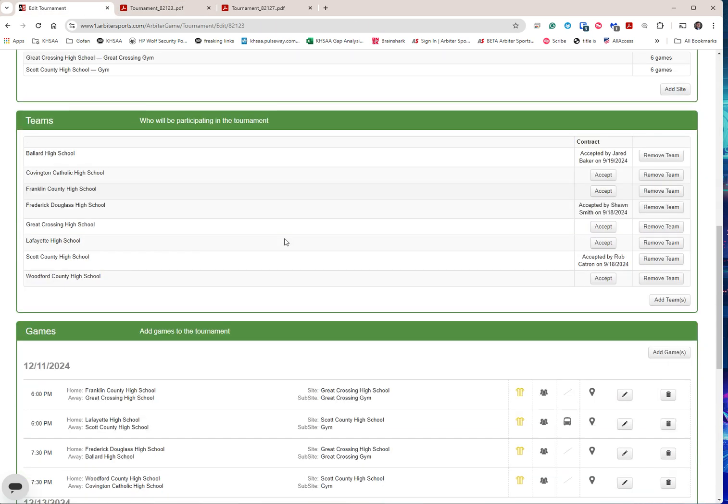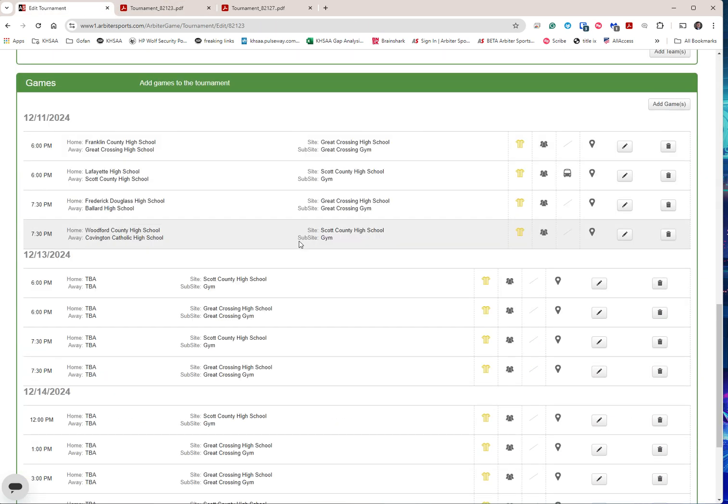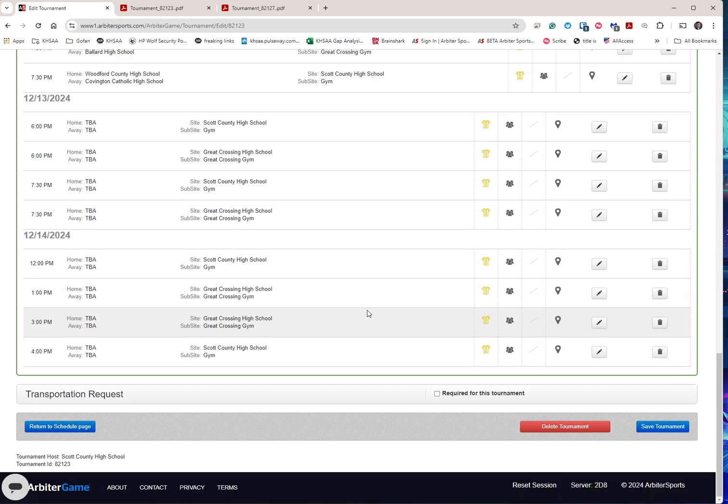And then basically it's the same thing. On game day on the 11th, the score boxes will pop up here. Any one of these teams can enter the scores, but again, I would contact the assigners and these teams involved and say, ADs, coaches, don't touch anything but enter scores. And I think again, I just want to get a jump on this.